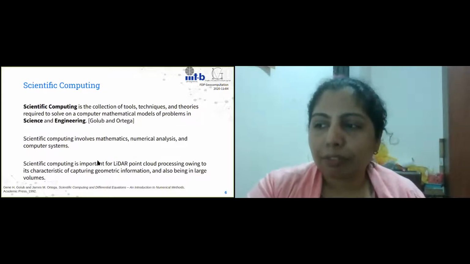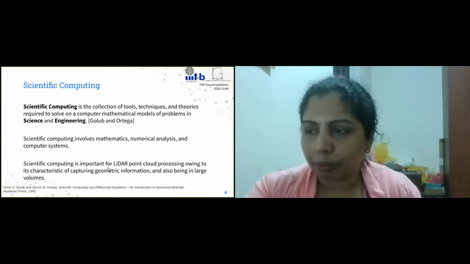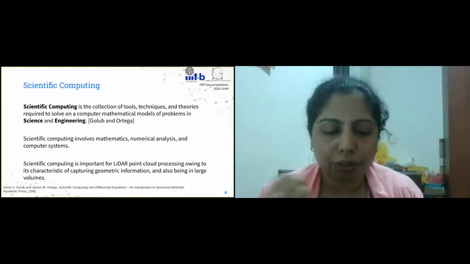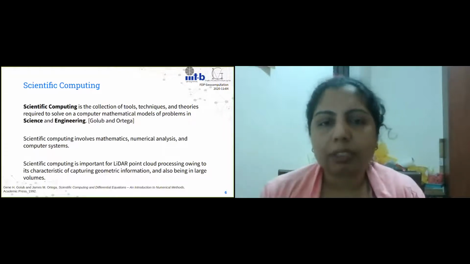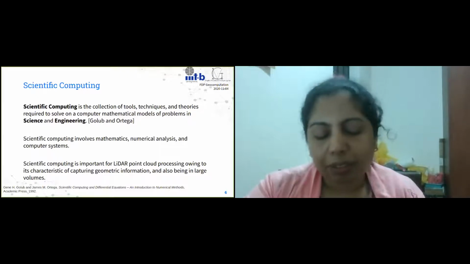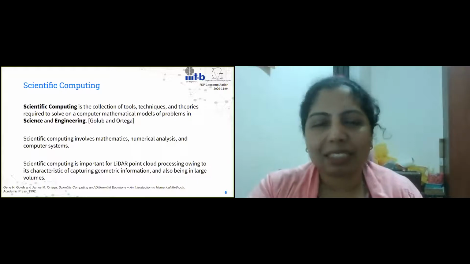Now, scientific computing is important for LiDAR point clouds mainly because of two things. One is that it captures geometric information, so it falls in the area of science and engineering. And the other part is that the data collected is in very high volume.